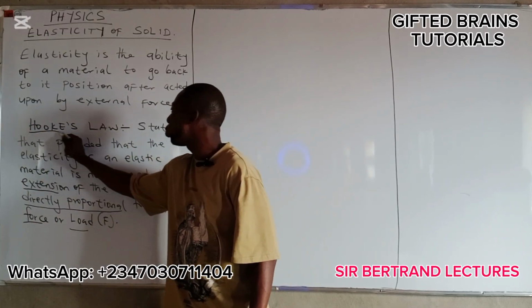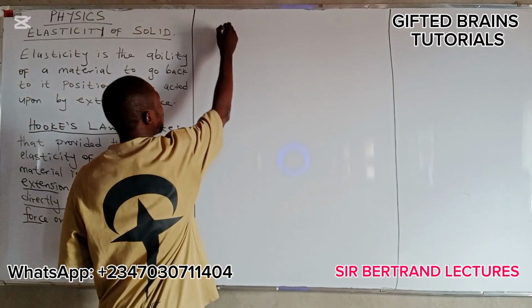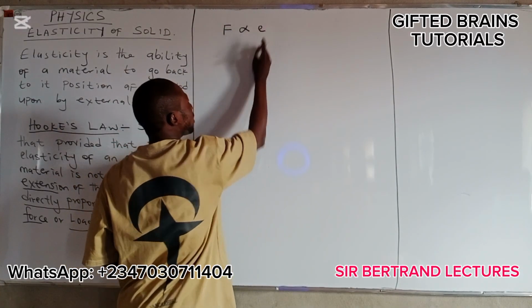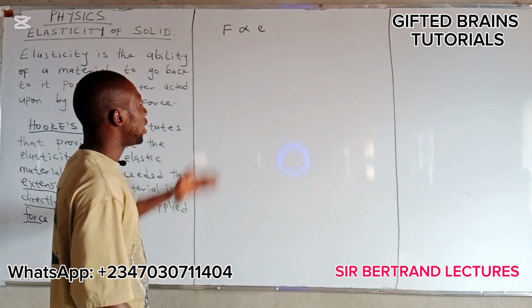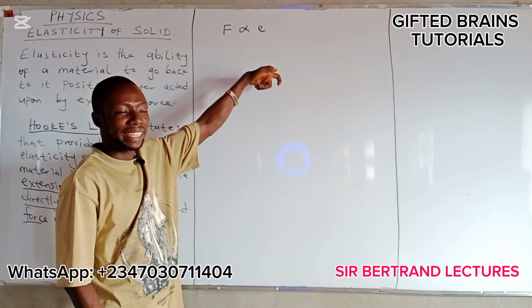That is what Hooke's law is all about. The applied force is directly proportional to the extension. As the force is increased, the extension will also increase.